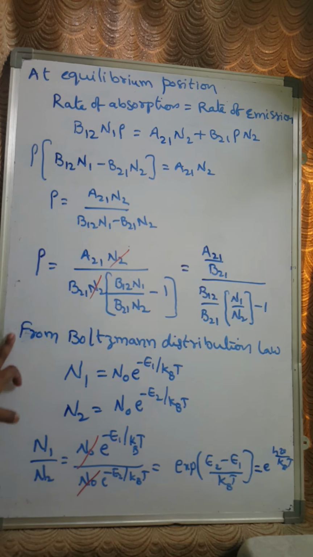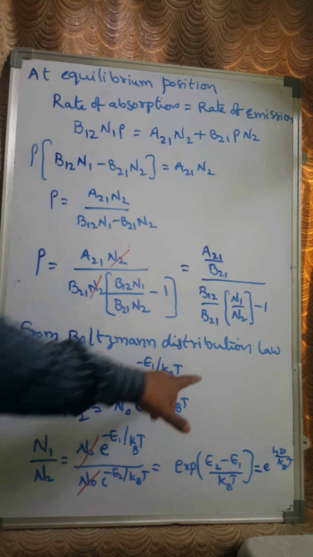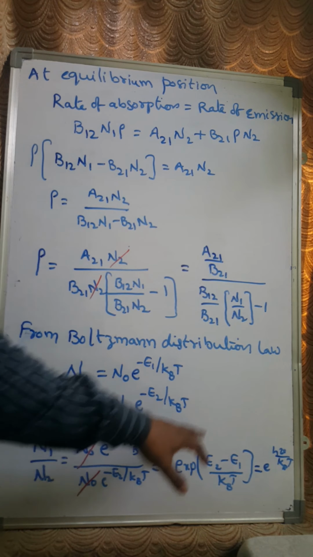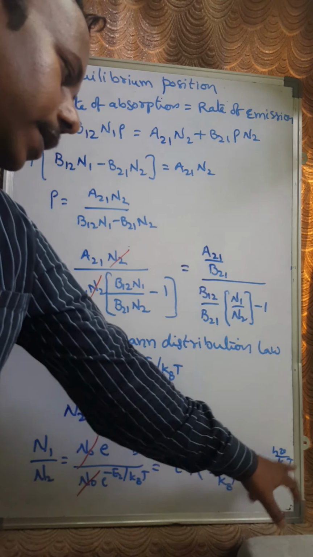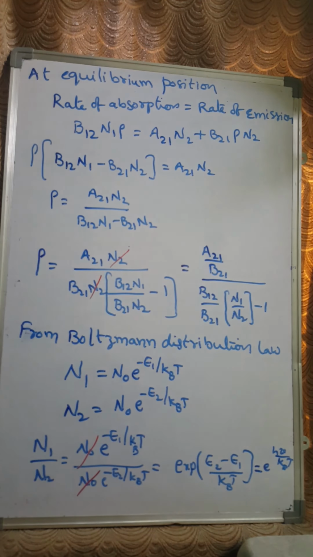And from Boltzmann's distribution law, the number of electrons in the energy level E1 is N0 into e power minus E1 by kT. Similarly, N2 is N0 e power minus E2 by kT, right? By taking the ratio N1 by N2, you are going to have e power h mu by kT. That value we are going to substitute in this equation now.